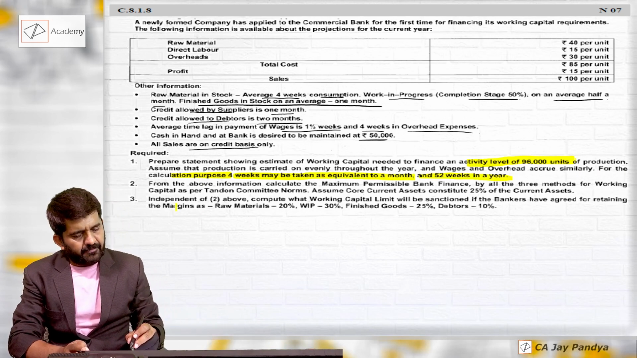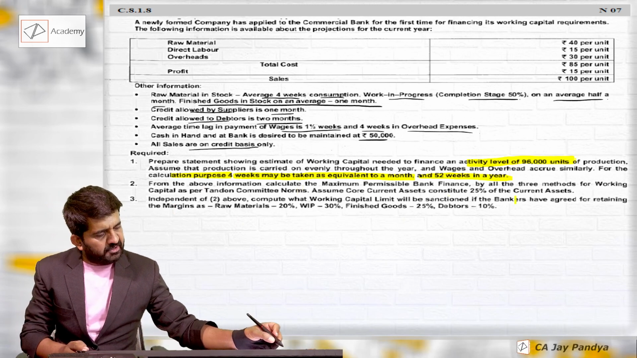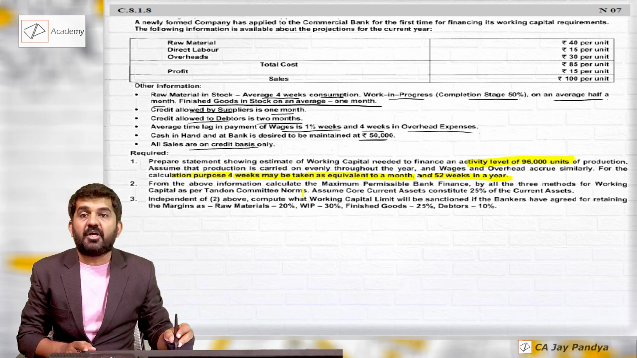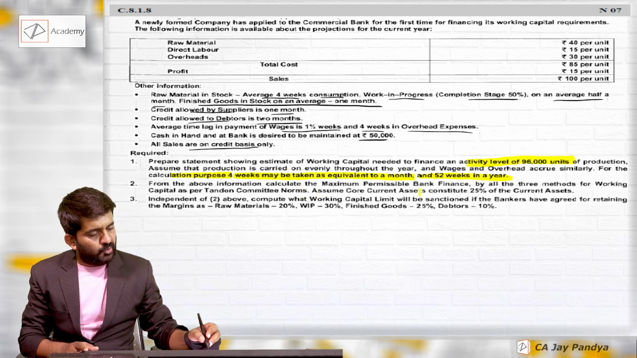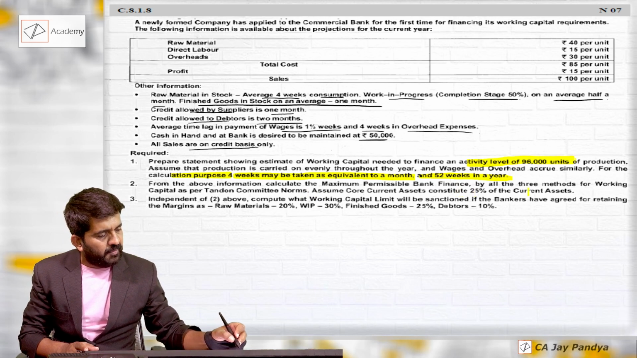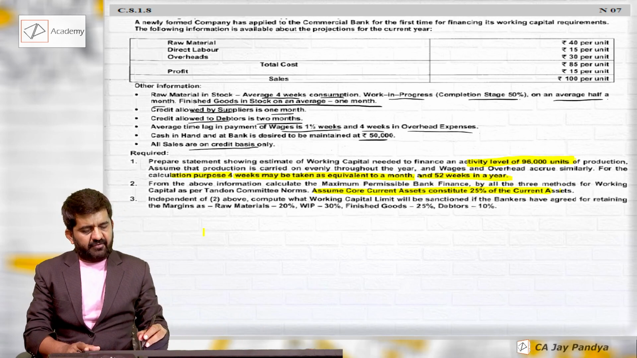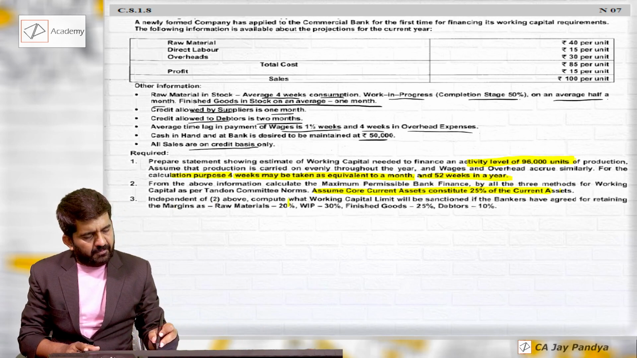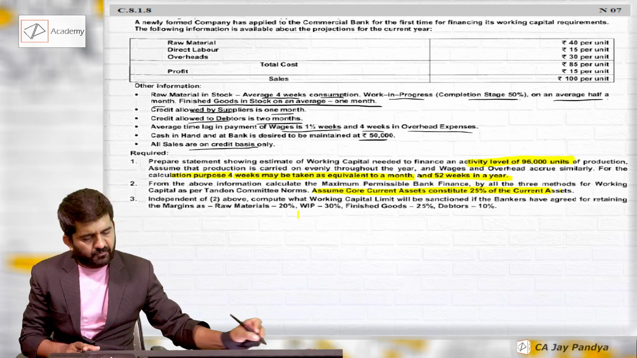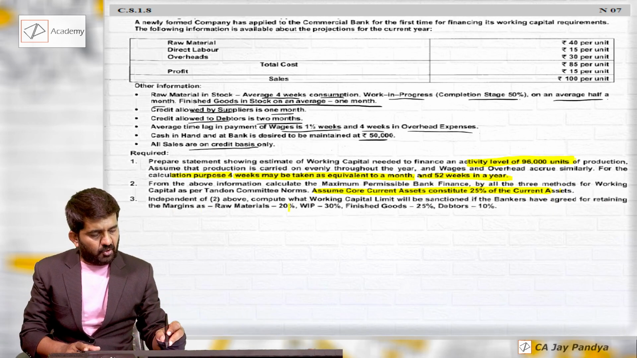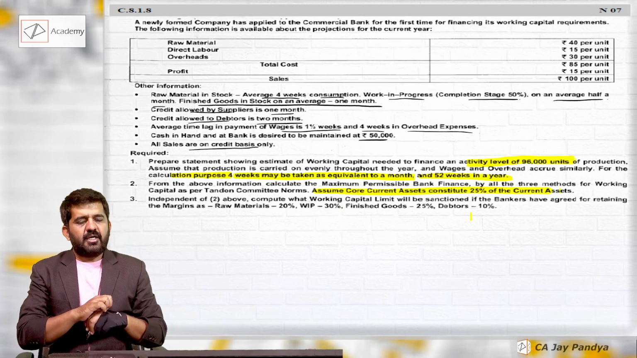From the above information, calculate MPBF by all the 3 methods of working capital as per Tandon Committee norms. Tandon Committee will be understanding in this question. Assume core current assets constitutes 25% of current assets. For Tandon Committee, this will be relevant. Independent of 2 above, compute what working capital limit will be sanctioned if the bankers have agreed for retaining the margin as a raw material 20%, WIP 30%, finished goods 25% and debtors 10%.